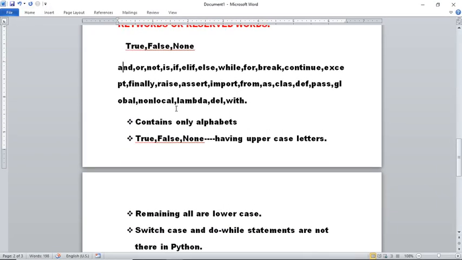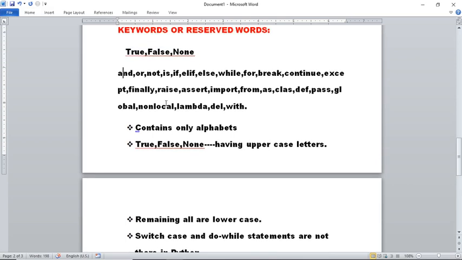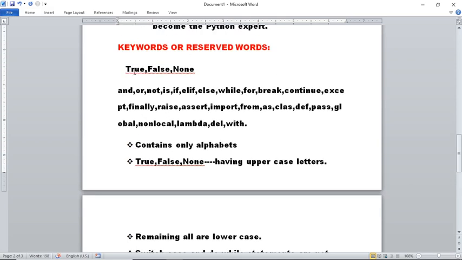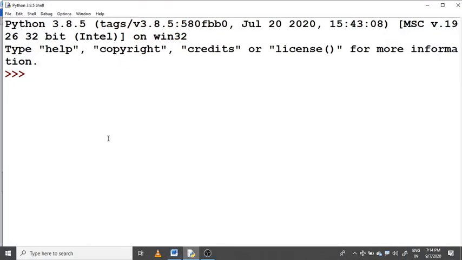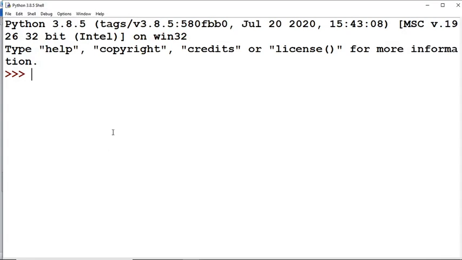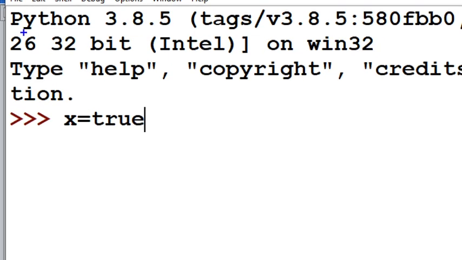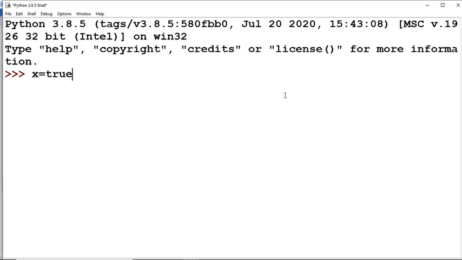Now let us see what happens if, instead of capital T, we type small t. Will it accept or not? Let us see once in the program. Suppose I am giving x is equal to, and I am typing small letter true. Will it give the output or not?